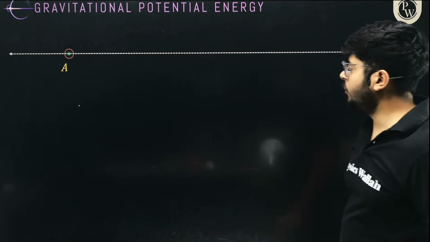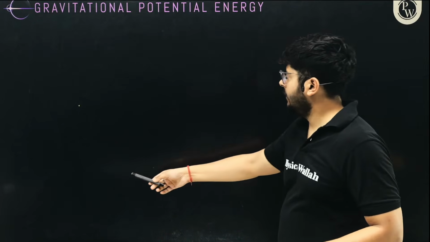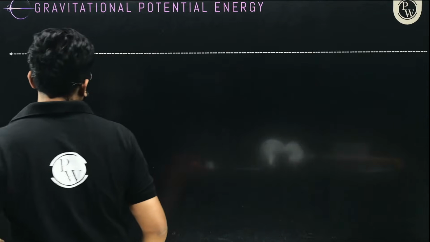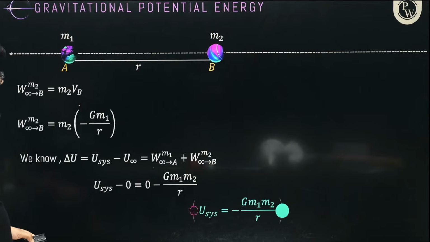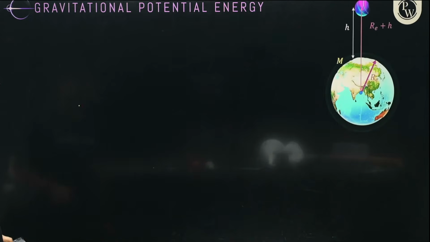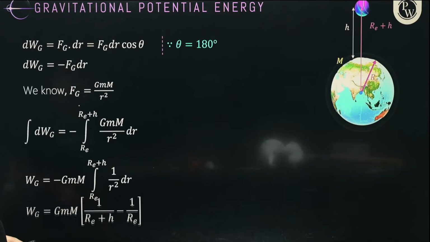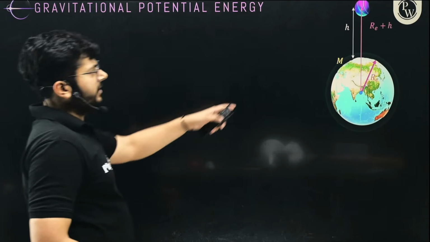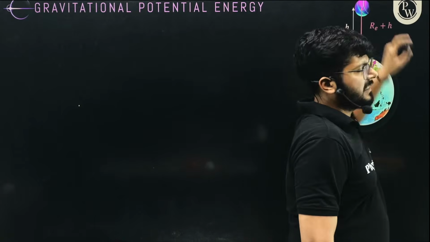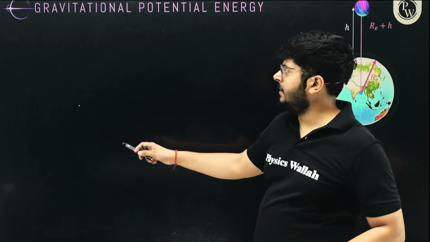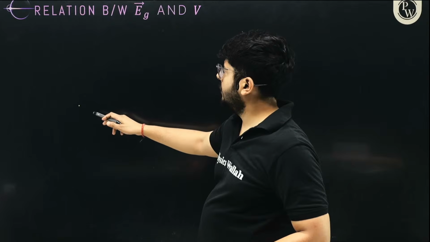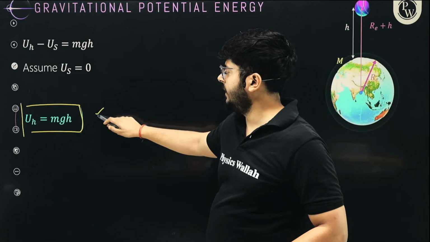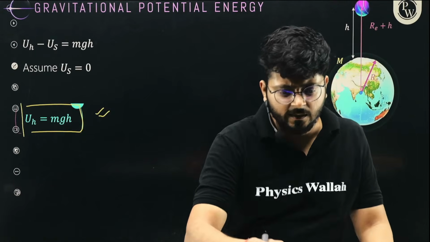Then I showed you this example. If you were not able to hear it, I believe I can show that example one more time. All right. So when we try to calculate the gravitational potential energy over here at a height h, it comes out to be mgh. The gravitational potential energy at a height h comes out to be mg into h.